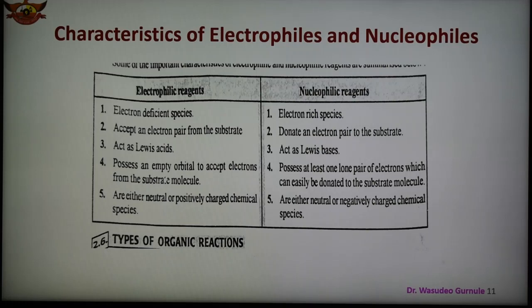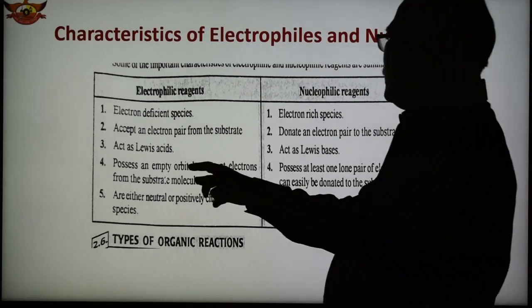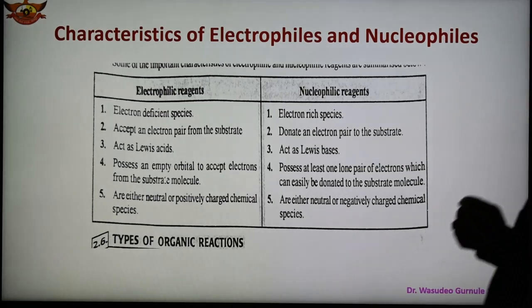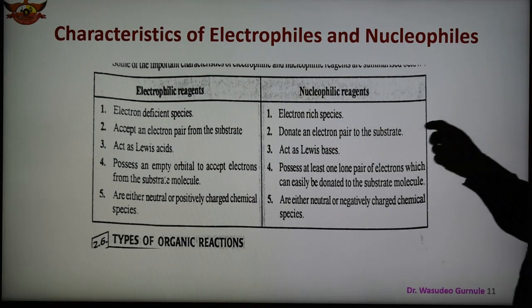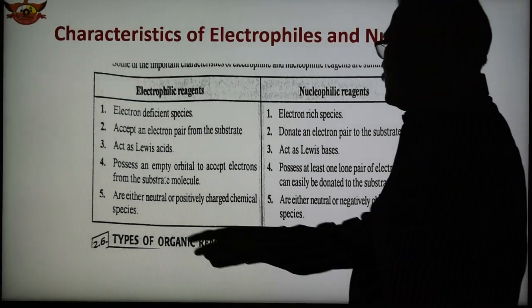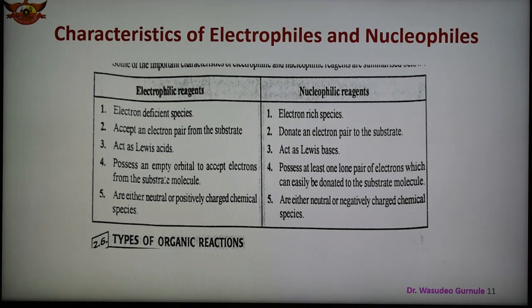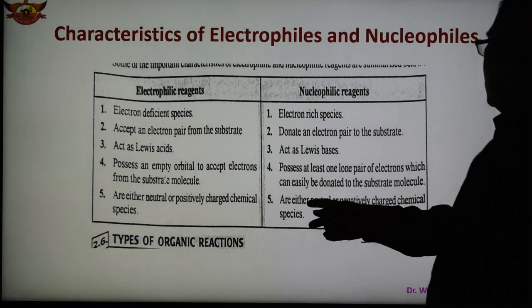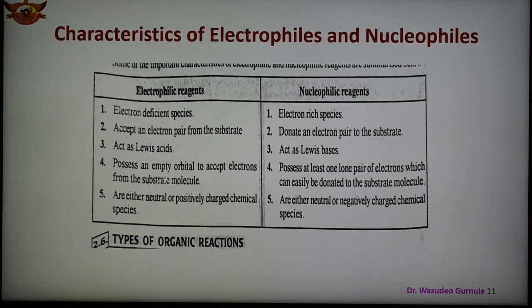Fourth, an electrophile possesses an empty orbital to accept electrons from the substrate molecule, and a nucleophile possesses at least one lone pair of electrons which can be easily donated to the substrate molecule. Last, electrophiles are either neutral or positively charged chemical species, and nucleophiles are either neutral or negatively charged chemical species. So these are the important characteristics of electrophiles and nucleophiles.